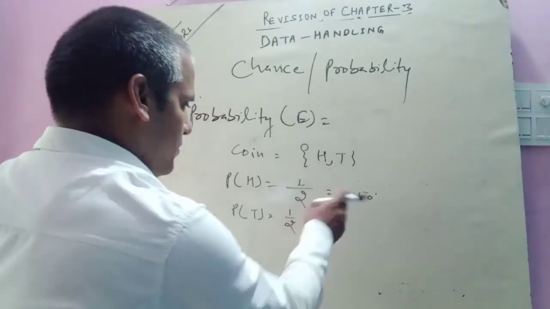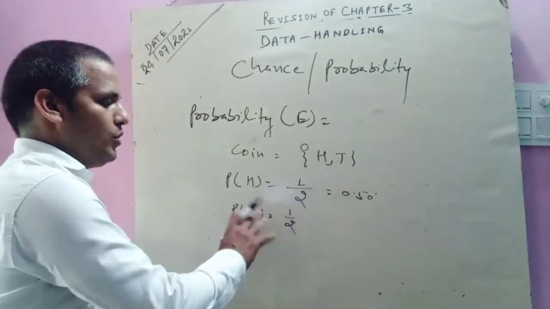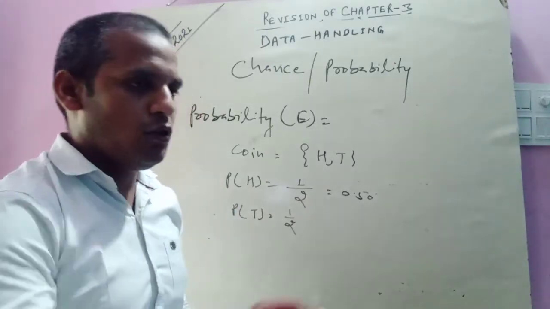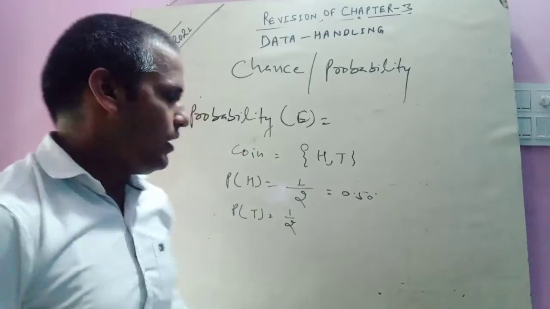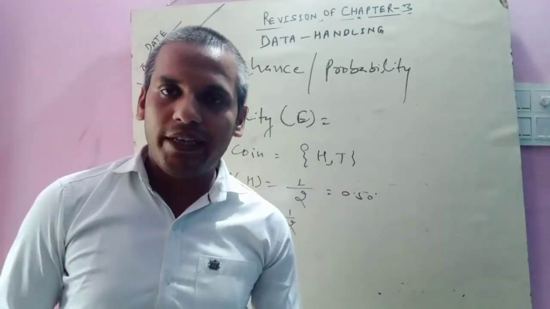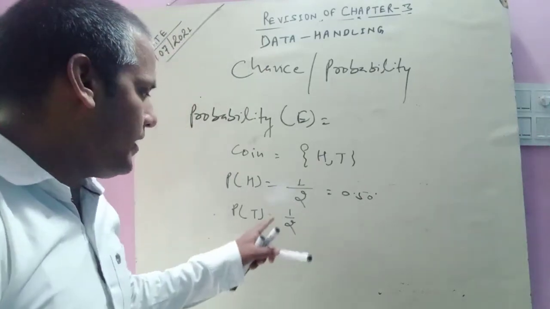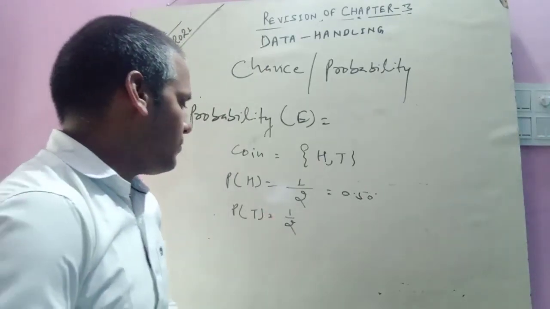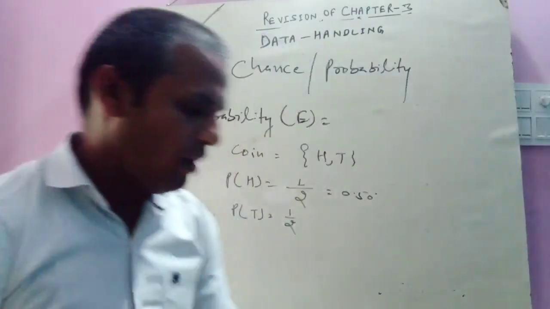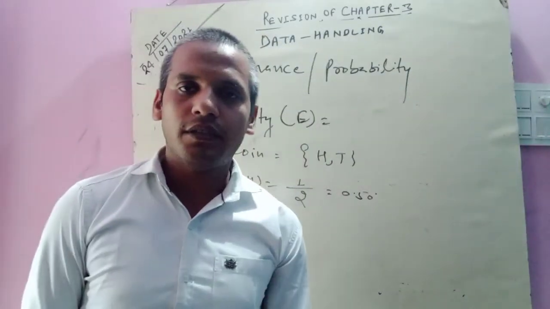Both have the same result. When we toss any coin, getting the head has probability 1 upon 2, and for getting the tail, again its probability is 1 upon 2. So simply we can use different probabilities on the behalf of the given condition.